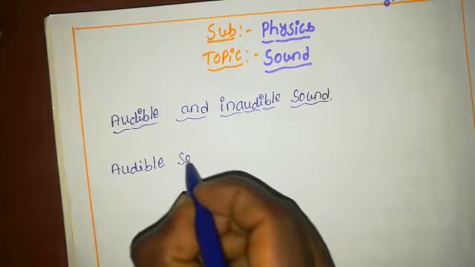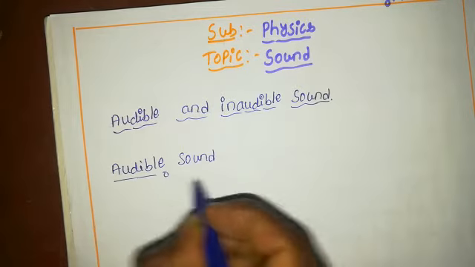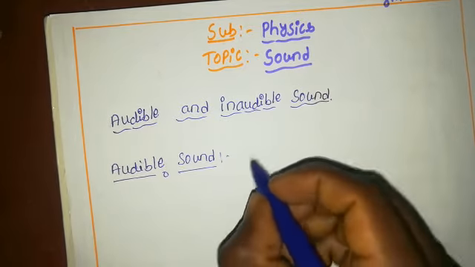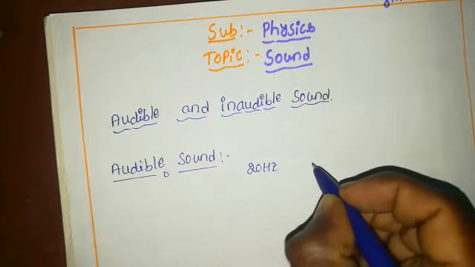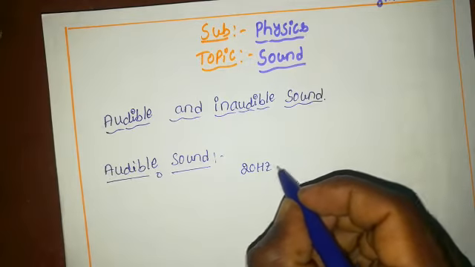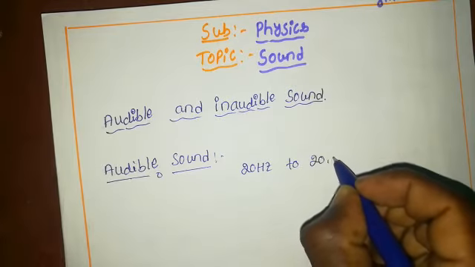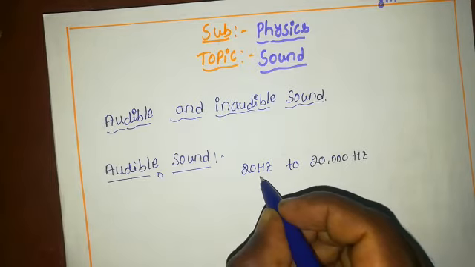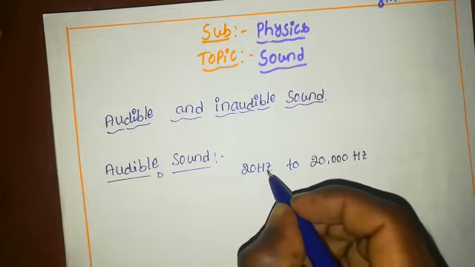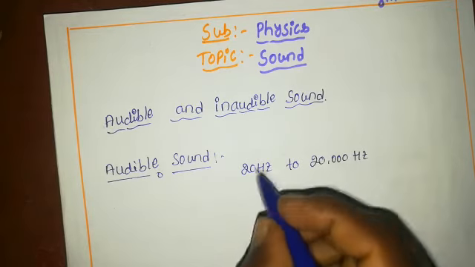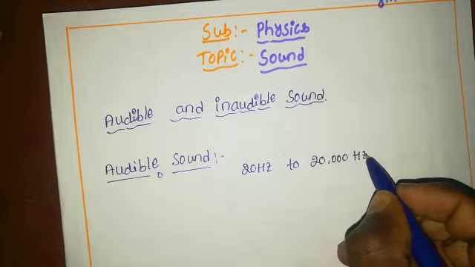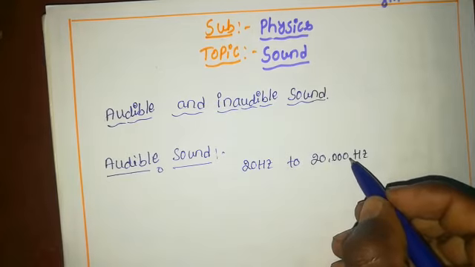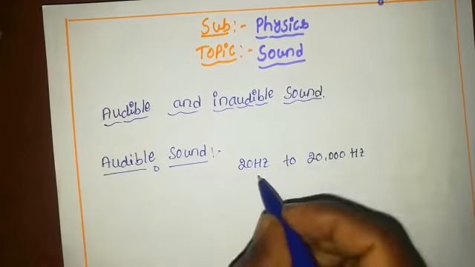What is the meaning of audible sound? The human ear can detect sound with a wide range of frequency, that is, humans can hear sound with a frequency from 20 hertz to 20,000 hertz. Here hertz is the unit in which frequency is measured. If the frequency of a sound is between 20 hertz and 20,000 hertz, it is called audible sound. This is the range of audible sound.